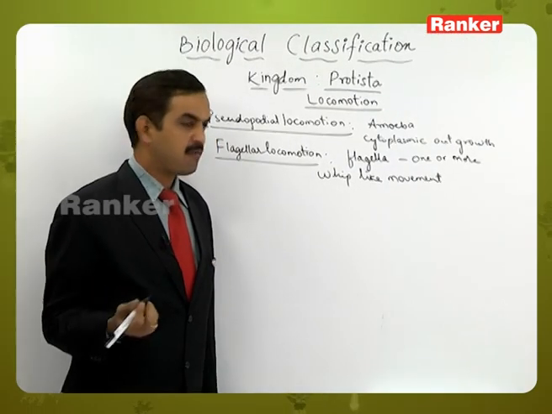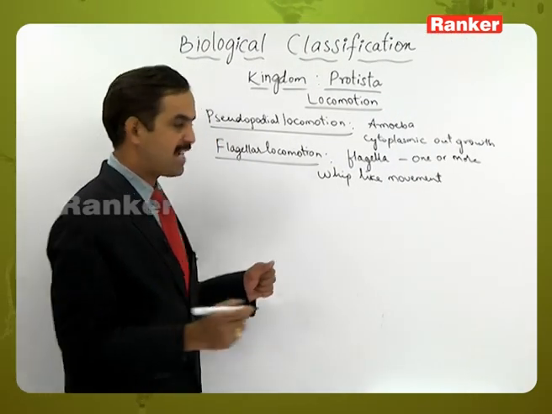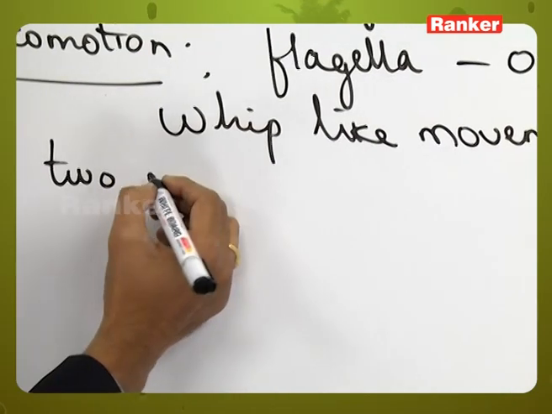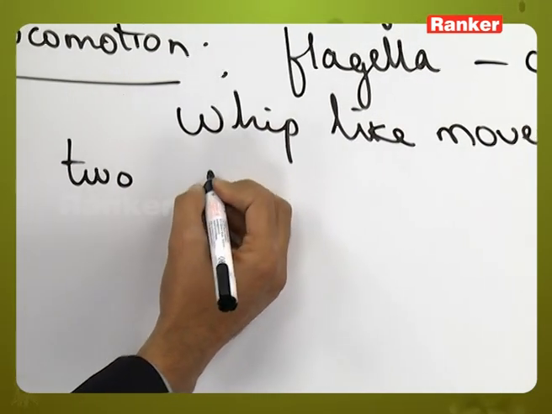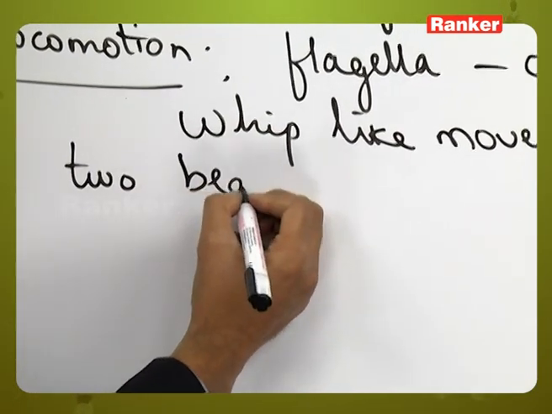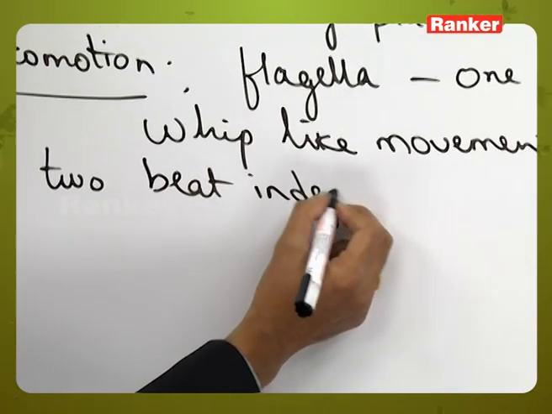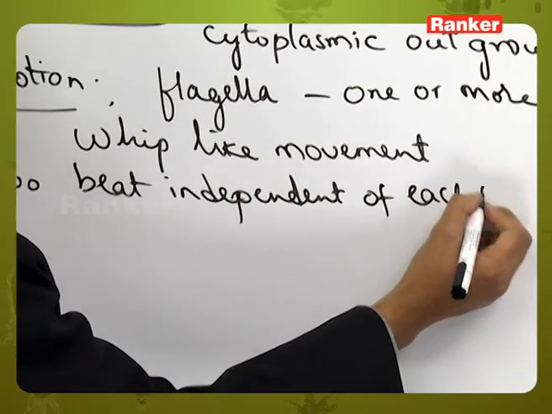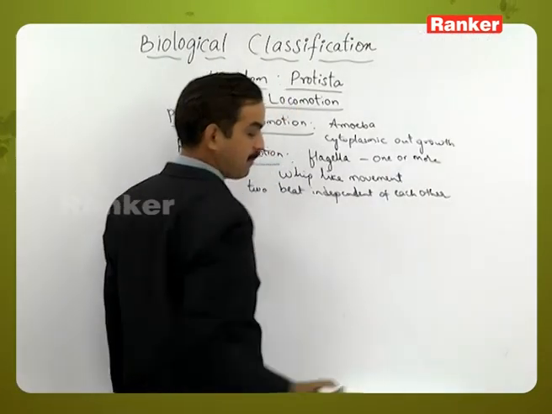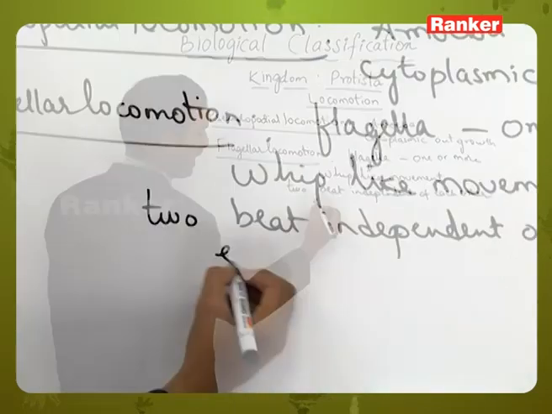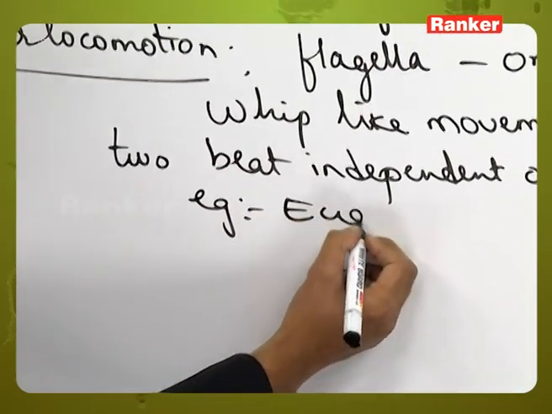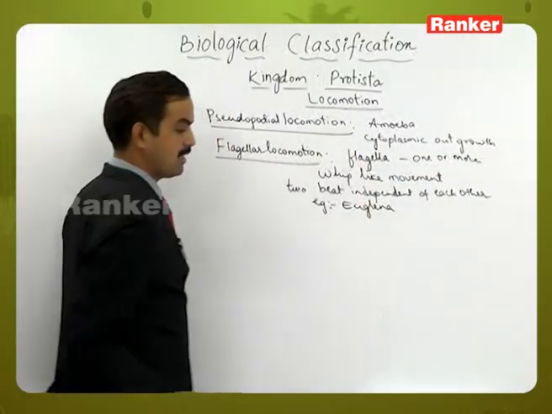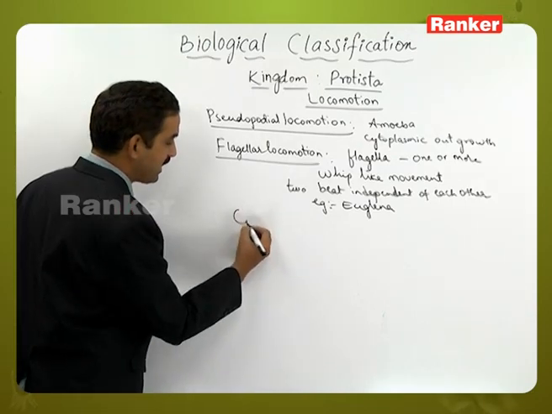When two or more than two flagella are present, these flagella will beat independent of each other. This type of whip-like movement can be seen in examples like Euglena. Then the third one is ciliary locomotion.